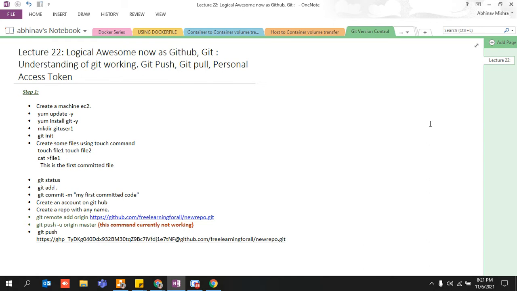And guys, in this particular lecture, we are going to understand what is Git, what is GitHub, and we are going to get a basic understanding and hands-on as well in this simple lecture of Git and GitHub. Right? We are going to write some code. We are going to push it to our local repository. We are going to use some Git commands as well, and we are also going to create an account on GitHub, and we will be pushing all the code that we write on a local machine onto GitHub, right? So this is what Git and GitHub is all about, right?